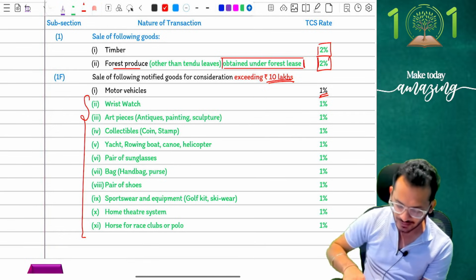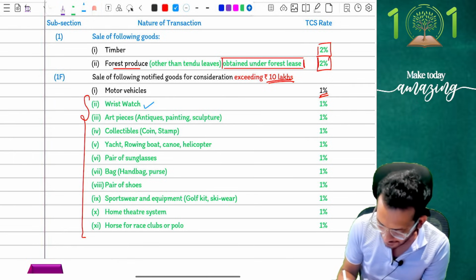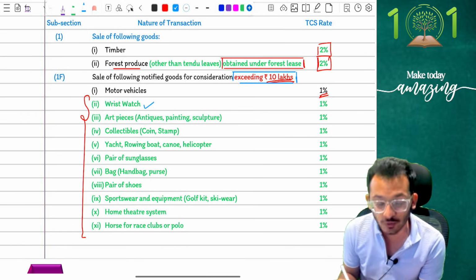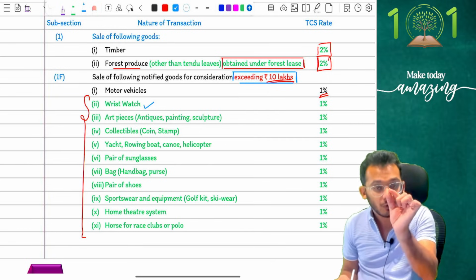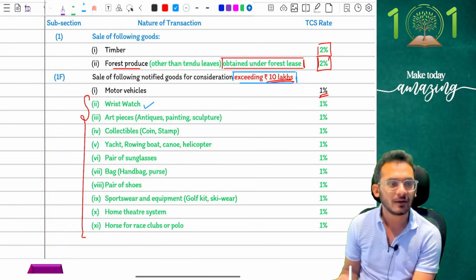Notice items say wristwatch. So income tax says if you are going to buy a wristwatch of a value exceeding 10 lakh rupees, which means one watch you should have purchased for more than 10 lakh rupees, you need to pay additional TCS at the rate of 1%.